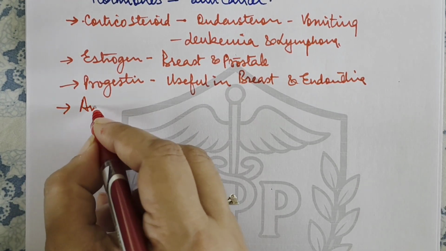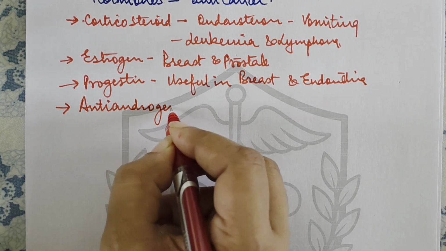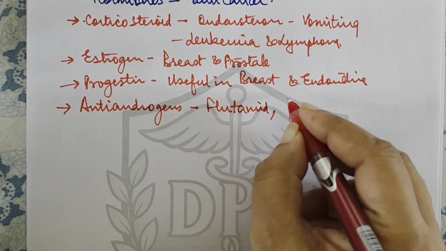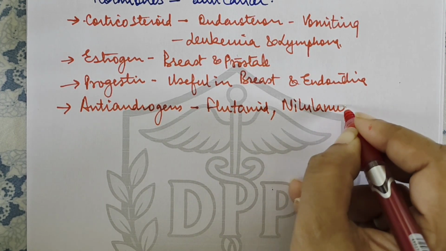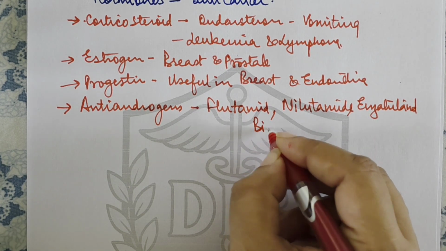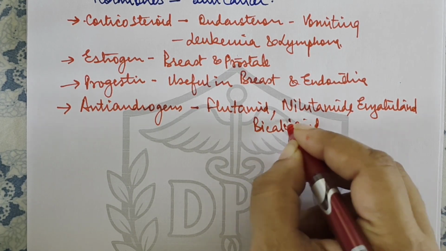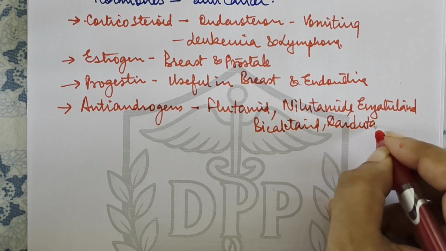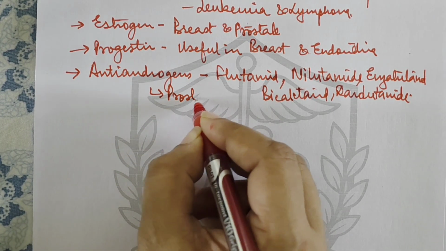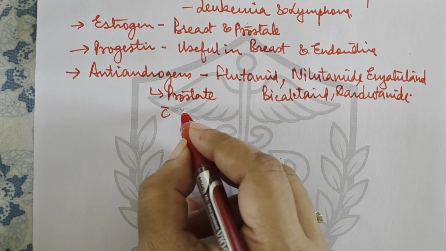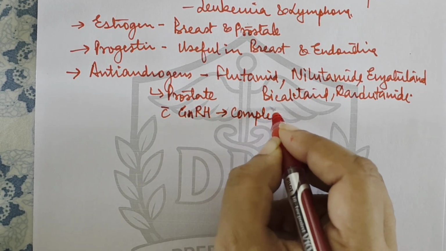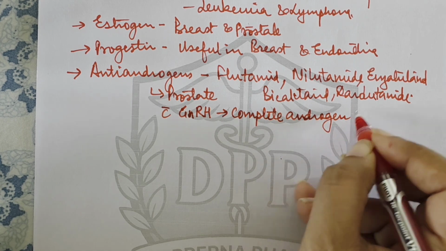Then we have anti-androgens. In anti-androgens, these are drugs like androgen inhibitors. So we have flutamide and nilutamide, enzalutamide, bicalutamide, and darolutamide. They bind to the androgen receptors and they inhibit, and so they are used in prostatic cancer. With GnRH, gonadotropin releasing hormone, they produce a complete androgen blockade.